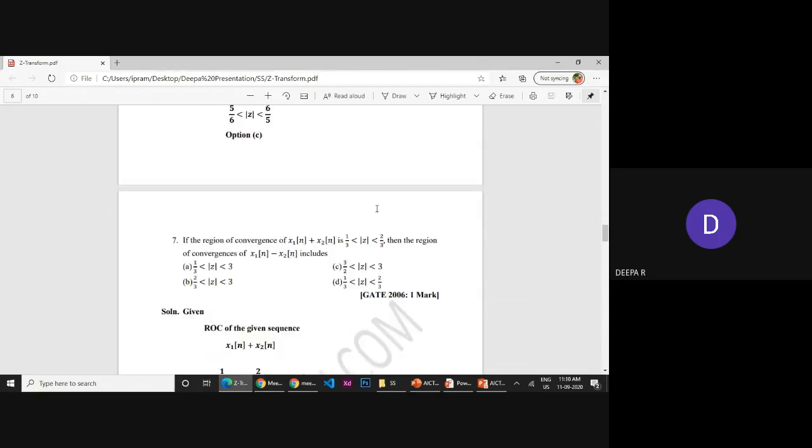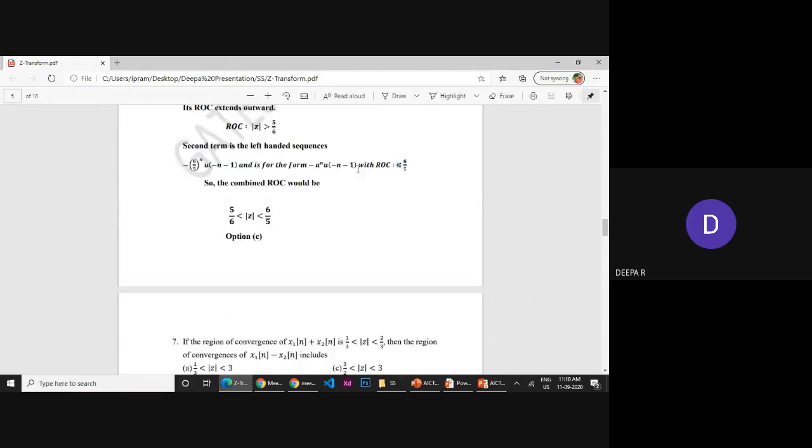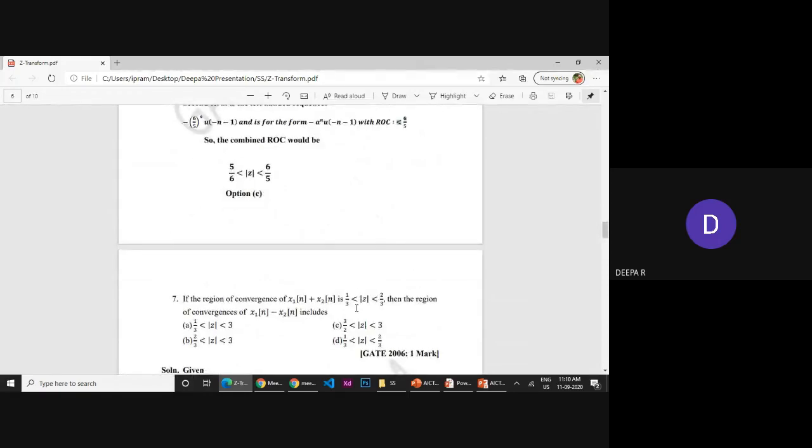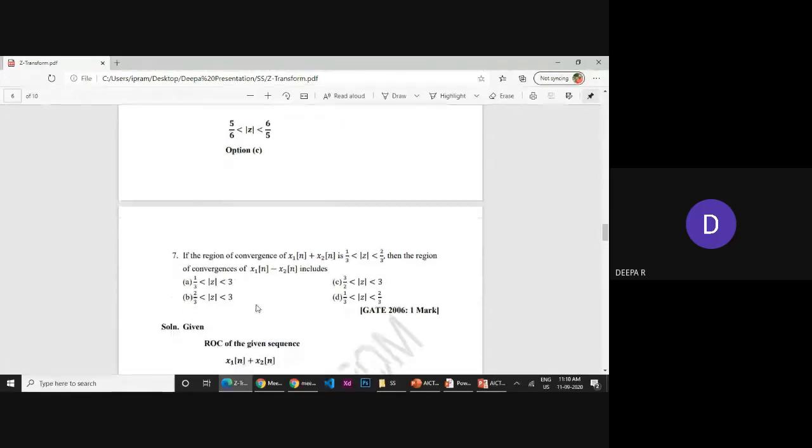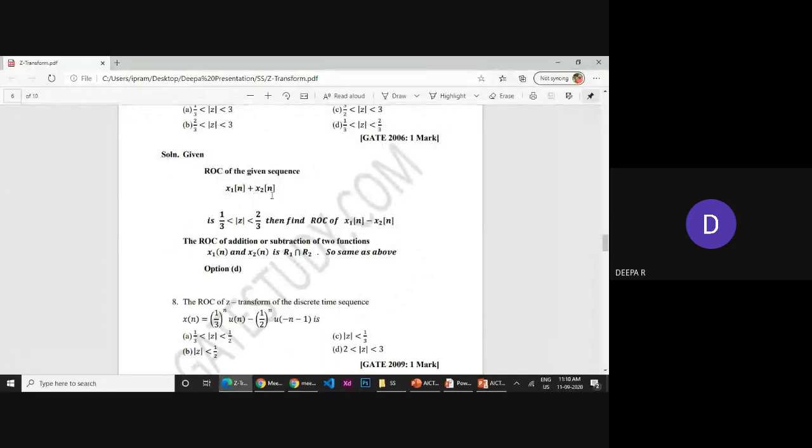Okay, so the question has been given: x1 plus x2 and 1 by 3. This is the problem reflecting here. They have given a question and asked for ROC, but now they have given an ROC. What will be x1 of n minus x2 of n? See here, x1 of n, x2 of n, how it will be.